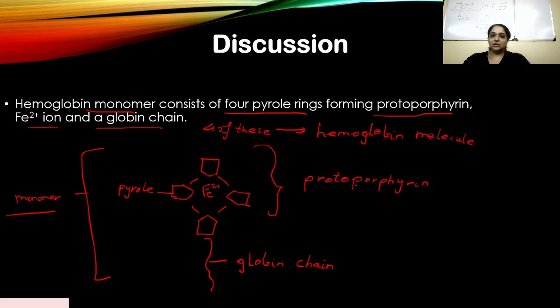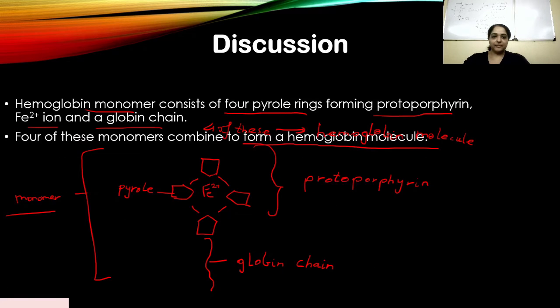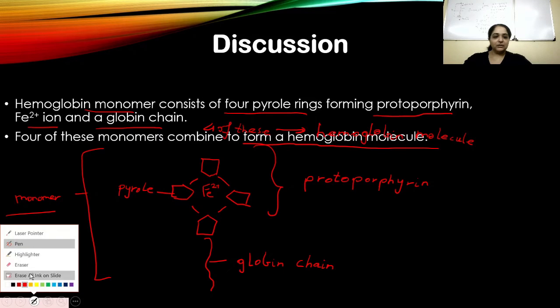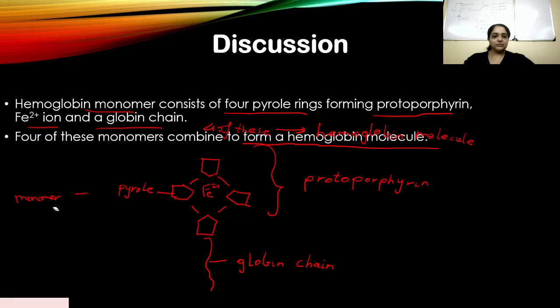Four of these monomers, they combine to form the whole hemoglobin molecule. This is what the hemoglobin actually looks like.